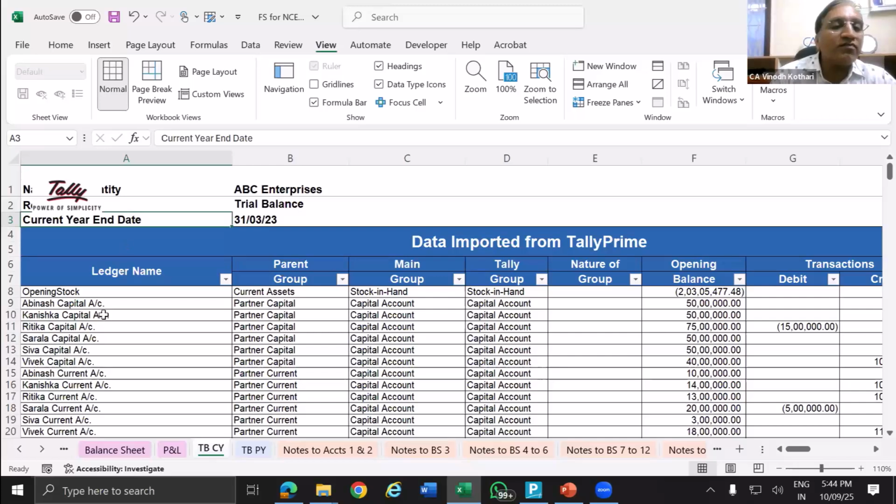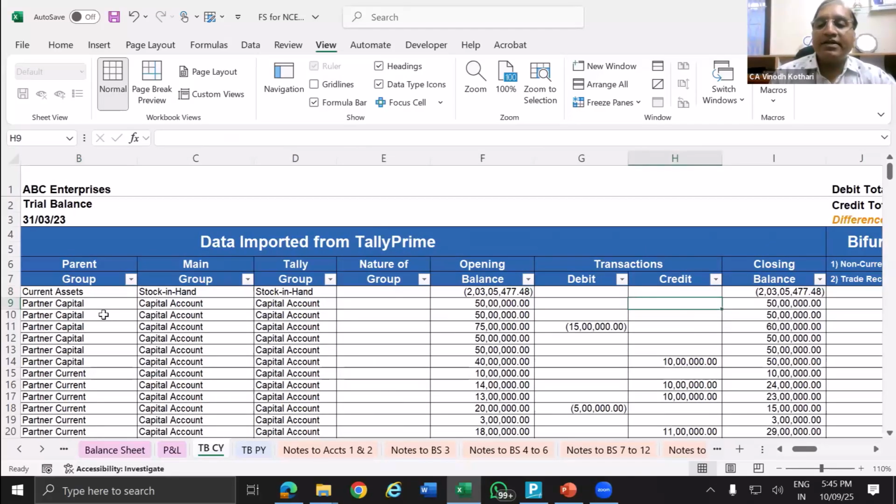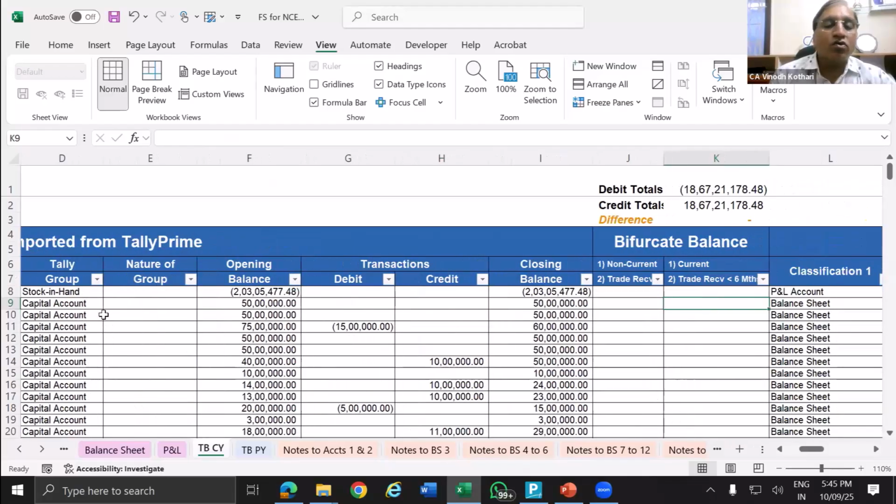Now, what are the options here? One is the ledger name as per Tally. Second, the parent grouping. Then the main grouping. Then Tally grouping, nature of group, opening balance, debit, credit, transaction, closing balance. Now minus means what? Minus means debit balance.